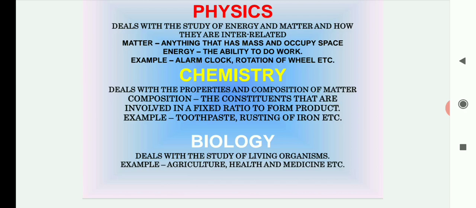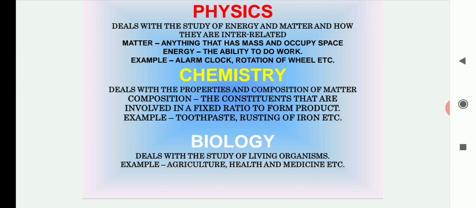Now the examples where we use chemistry in our daily life. There are so many examples: cooking of food, digestion of food, toothpaste, rusting of iron.